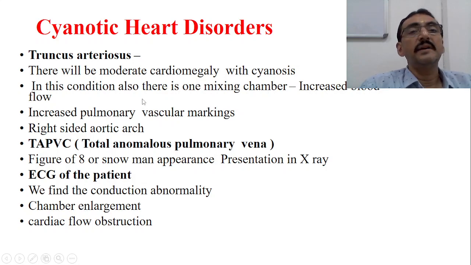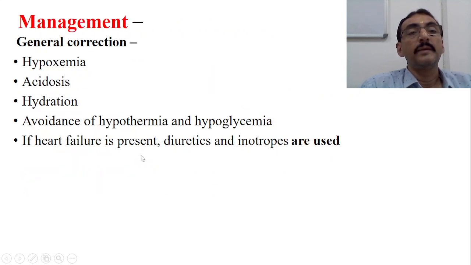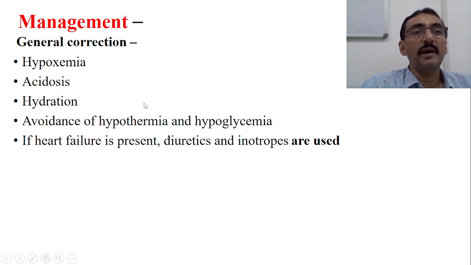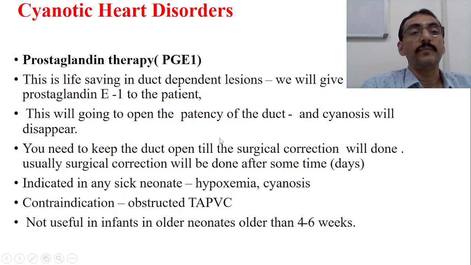Other conditions with cyanotic heart disorders are truncus arteriosus, TAPVC, etc. So general management is again management of hypoxemia, management of acidosis, management of hydration, avoidance of hypothermia and hypoglycemia, and if heart failure is present, diuretics and inotropic drugs should be used.